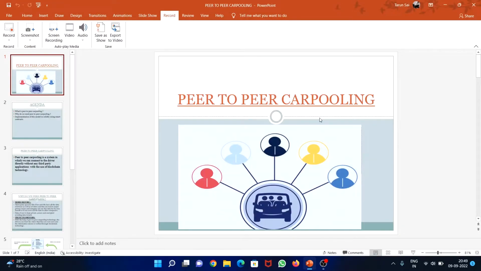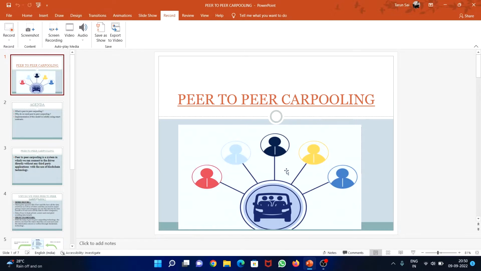Hello everyone, today I'm going to explain peer-to-peer carpooling, and in this concept we are going to use smart contracts, and then we are going to solve these carpooling issues one by one. In this PPT I'm going to explain what carpooling is, how we are going to implement it, and why we need carpooling in the first place.